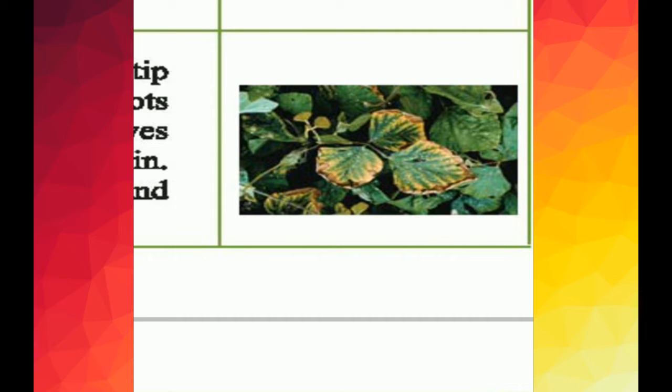Necrotic spots, you can say, are developed. Intervenial chlorosis occurs. Leaves may wilt and look, you can say, scorched along the leaf margin. Very important point: the growth of the plant is reduced and apical and lateral buds die. So these symptoms occur when potassium deficiency is present in a particular plant.